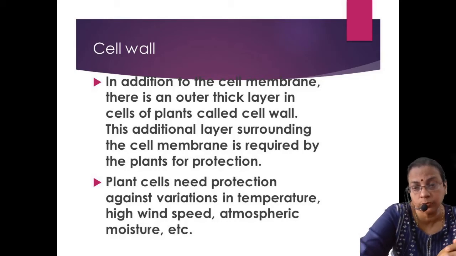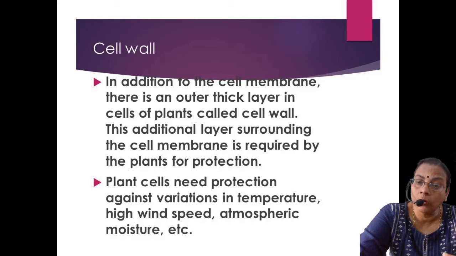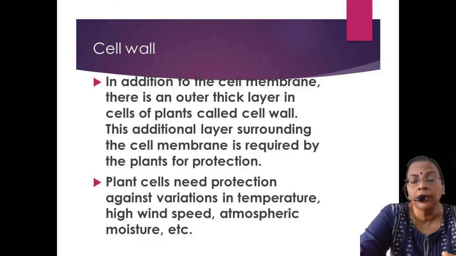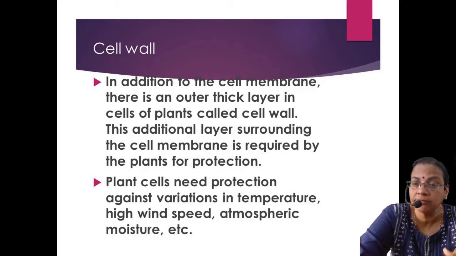Sometimes they will ask the question: what is the difference between organelle and organ? Organ means a group of tissues which perform a particular function. The heart is an organ. The heart itself consists of muscular tissue, covering tissue, valvular tissue, etc. Kidney is another organ, not organelle, organ.